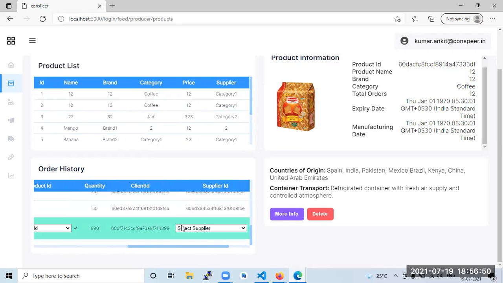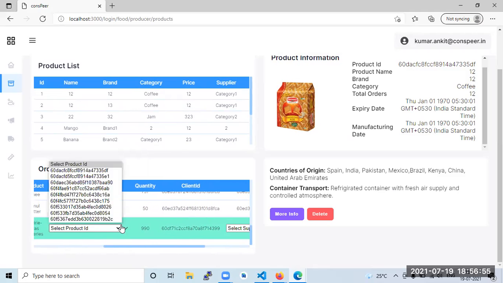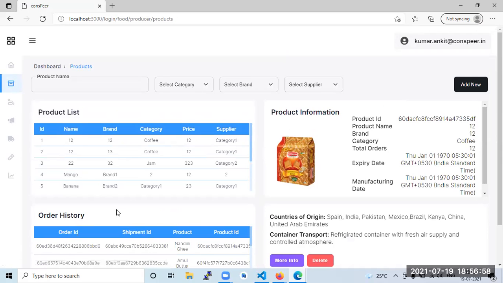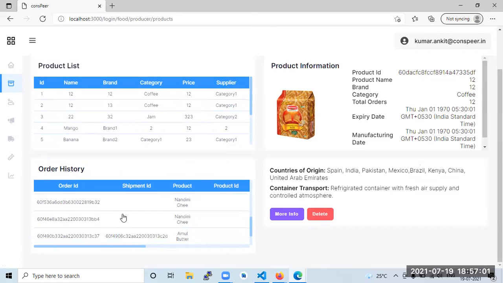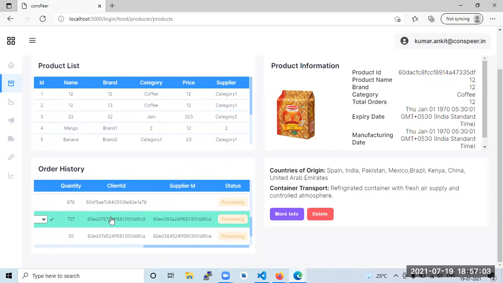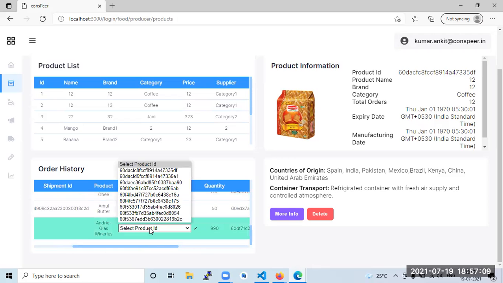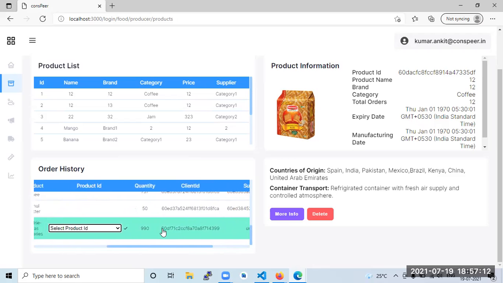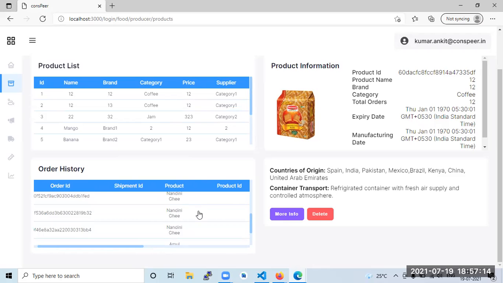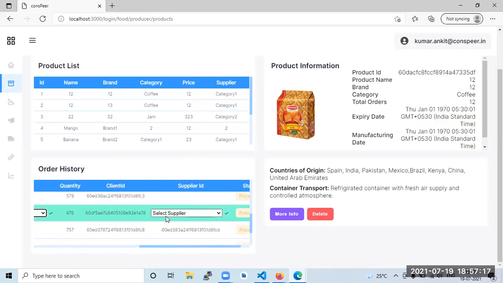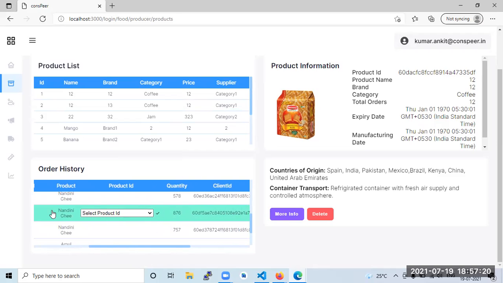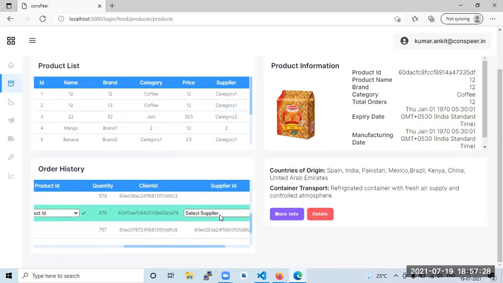If I take this example, supplier ID and product ID would be assigned by the producer. Since you are the producer, you would create the product, fetch that product ID, and then search for suppliers which are nearby.